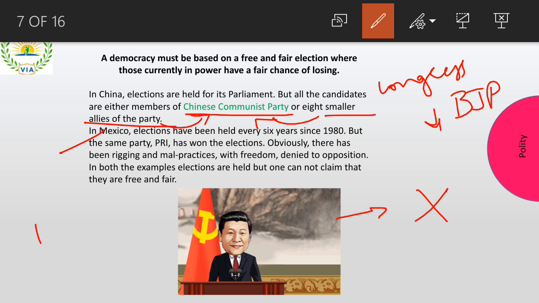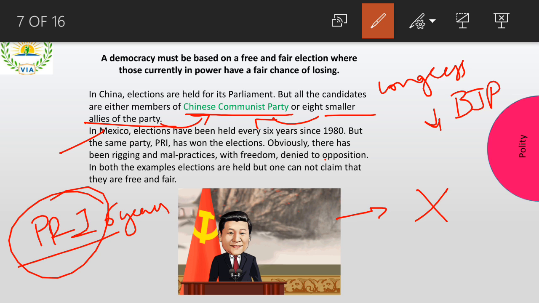In Mexico we have PRI. Actually it is in the reverse form: Institution of Revolutionary Party. So the name is Institution of Revolutionary Party. This party, every 6 years there is an election that happens. But what happens here is, this party does not allow any other party to participate.